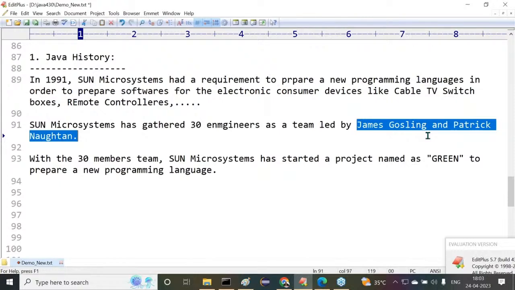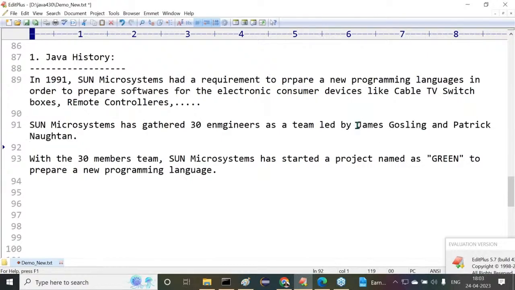At the startup point of time, James Gosling was the lead. But the actual key person in the entire Java journey is Patrick Nathan. Still Patrick Nathan is available with Java, still a part of Java. Understand it now? Okay, leave this one. But most of the people say, father of Java. Who is the father of Java? James Gosling is the father of Java.